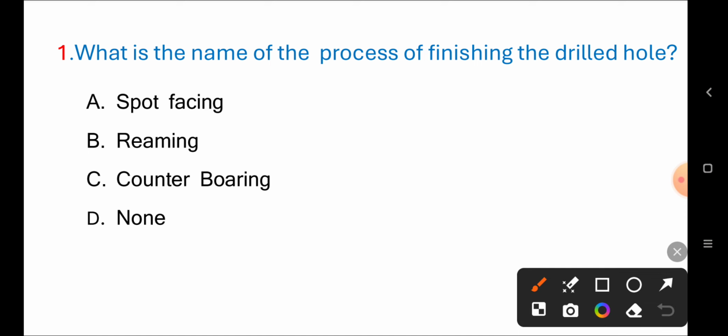What is the name of process of finishing the drilled hole? A. Spot facing, B. Reaming, C. Counter boring, D. None of these. Correct answer is B. Reaming. Next question.